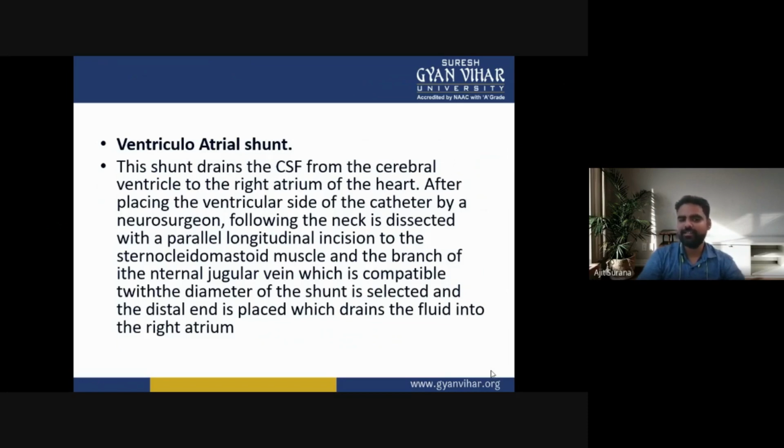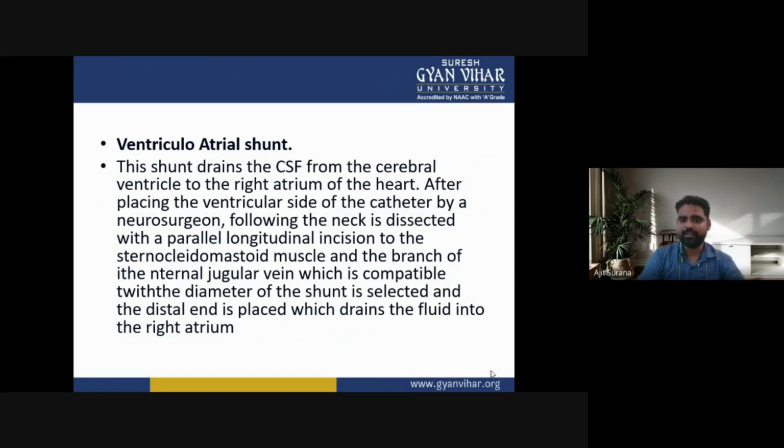After the ventricular side of the catheter is placed by a neurosurgeon, the neck is dissected with an incision parallel and longitudinal to the sternocleidomastoid muscle, and the branch of the internal jugular vein which is compatible with the diameter of the shunt is selected, and the distal end is placed to drain the fluid into the right atrium.